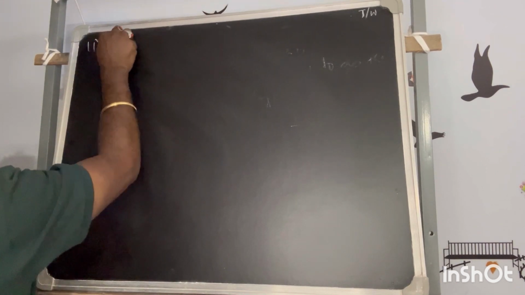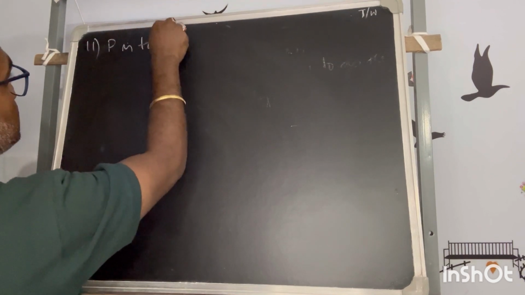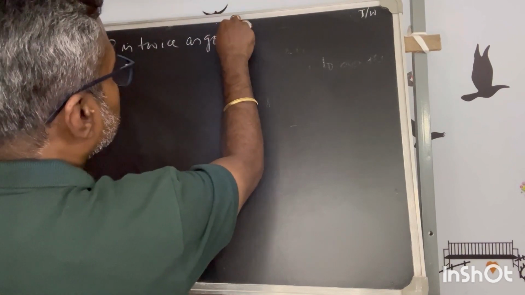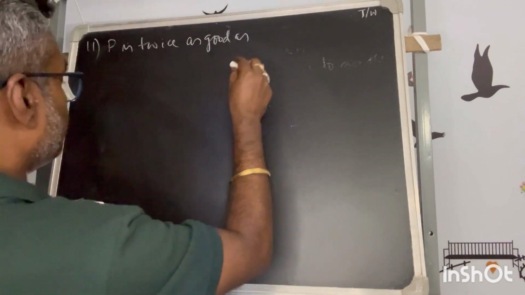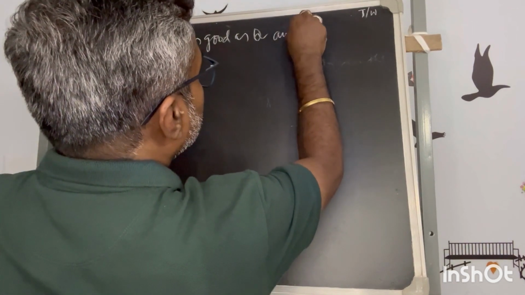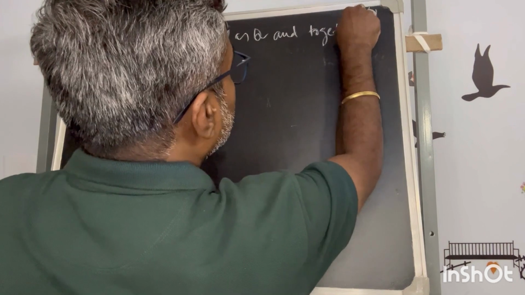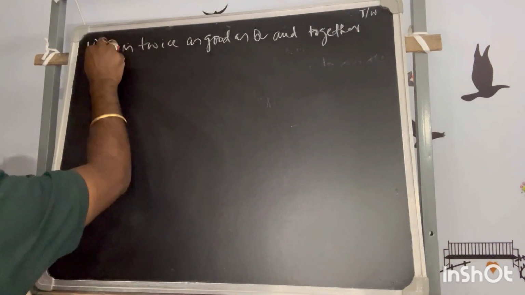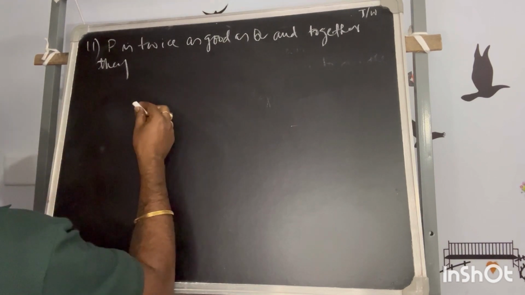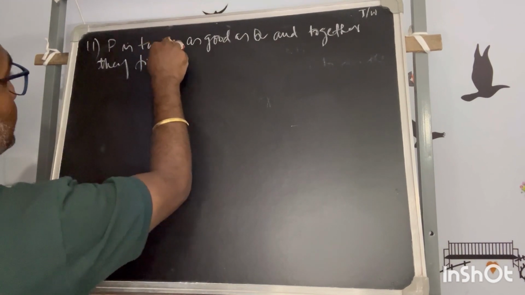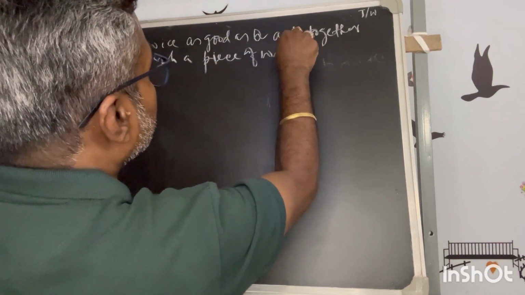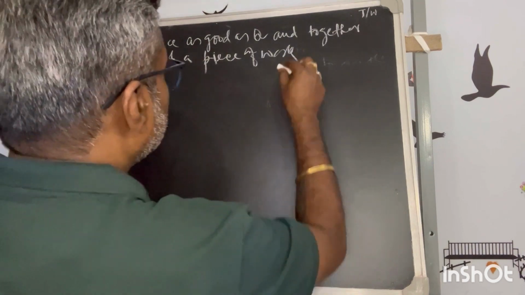P is twice as good as Q, and together they finish a piece of work in 36 days.